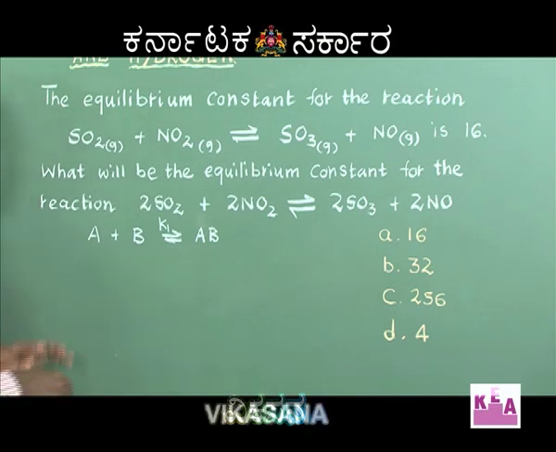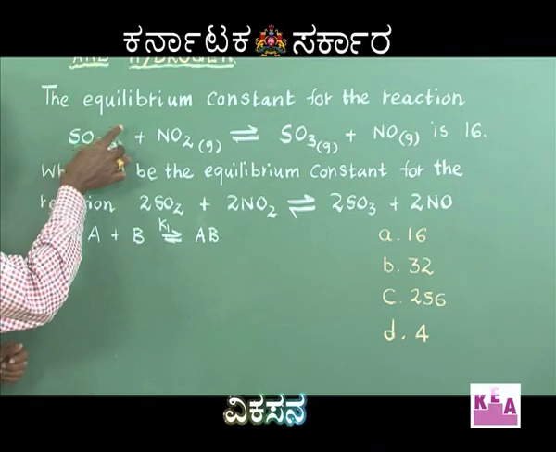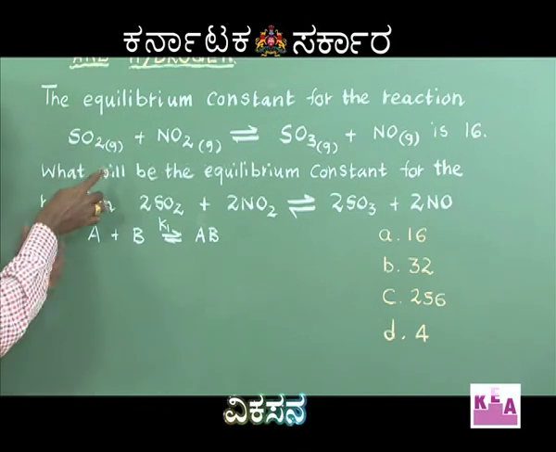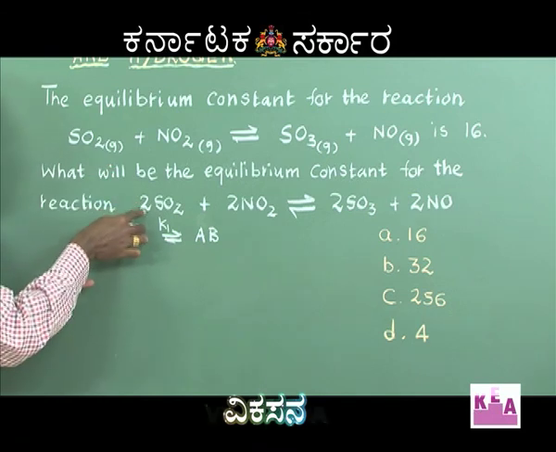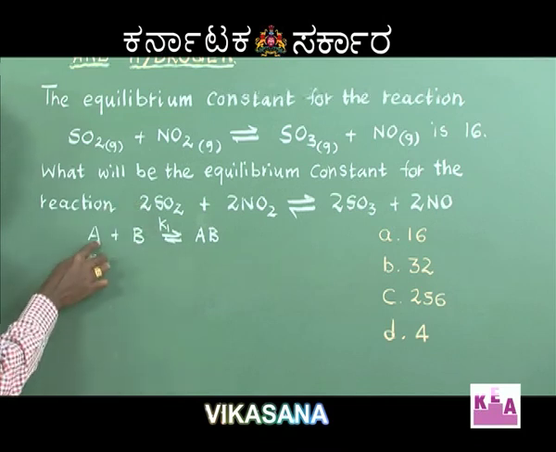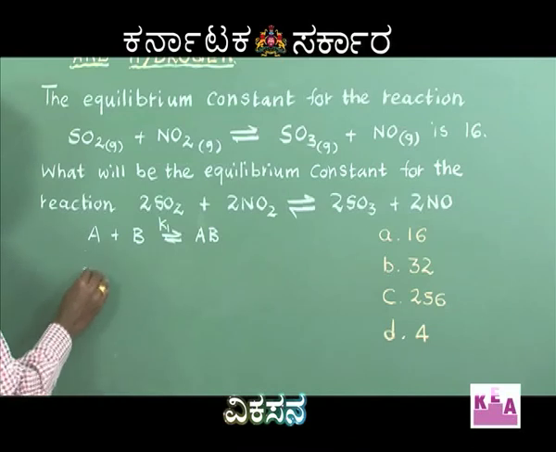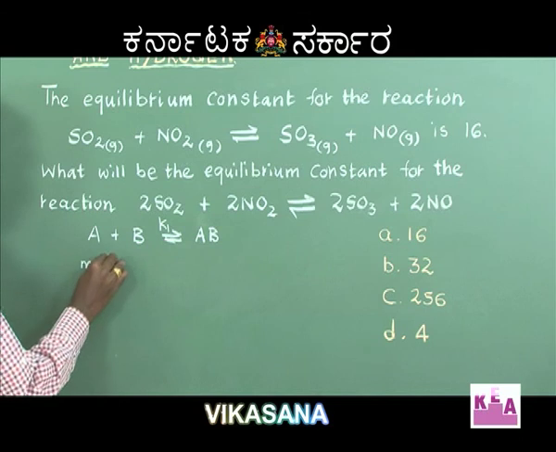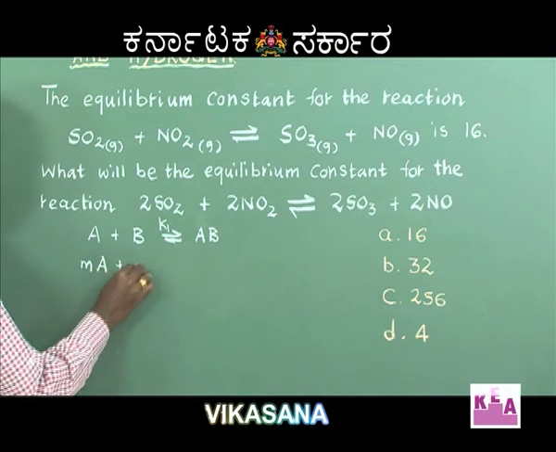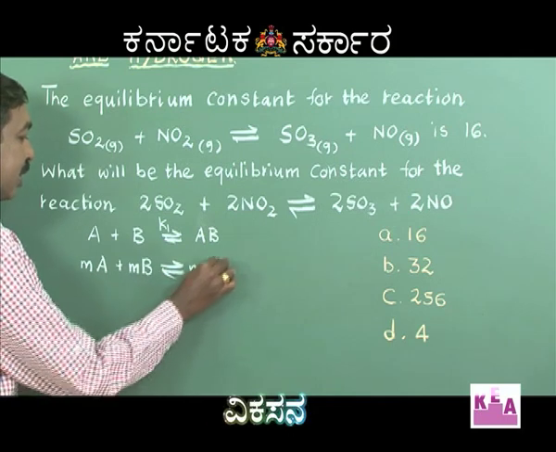If I apply changes to this equation, that is, I am multiplying the equation by a factor, say m, then my equation would be m times A plus m times B giving me m times AB.